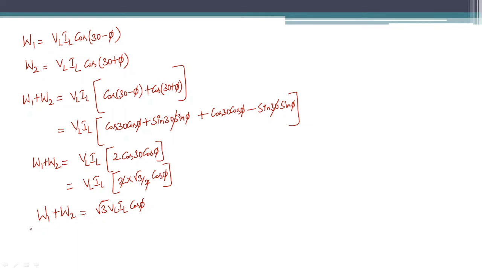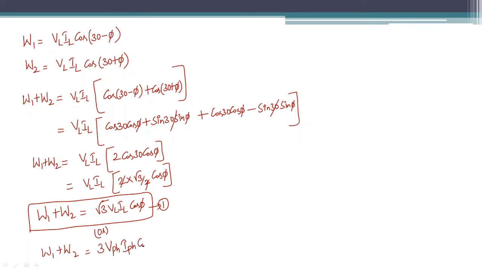This is the expression for three phase power which we know already. Consider this equation as the first equation. We can also express this as W1 plus W2 is equal to, for a star connection, VL is nothing but root 3 V phase. So root 3 times root 3 gives you 3. So 3 V phase, and for star connection, IL is equal to I phase. So 3 V phase I phase cos phi. You can write this or this, both remain the same.